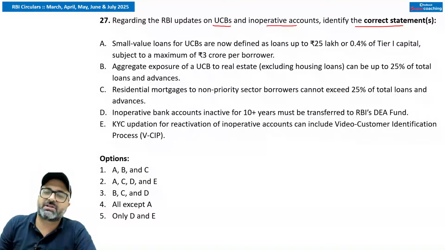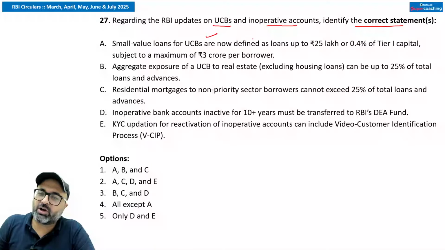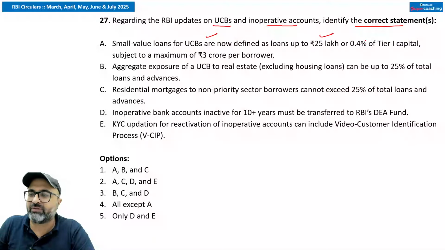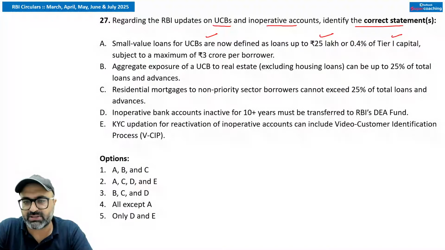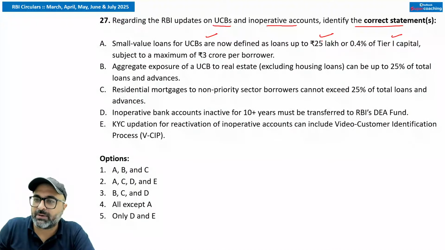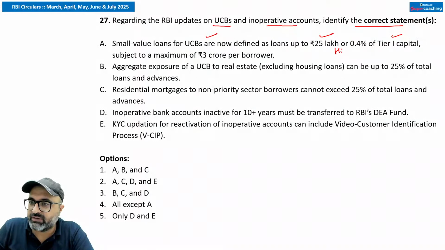Now let's try to answer. Small value loans for the urban cooperative banks are now defined as loan up to 25 lakh rupees or 0.4% of tier 1 capital, whichever is higher, and subject to a maximum value of 3 crore rupees per borrower.